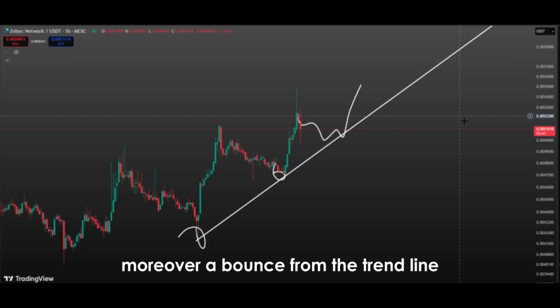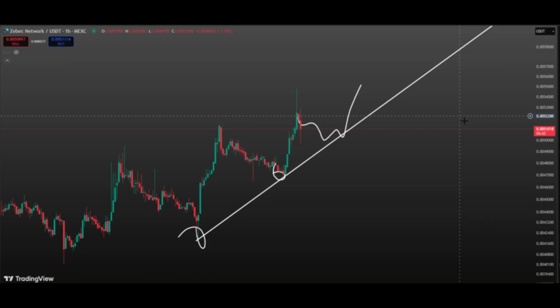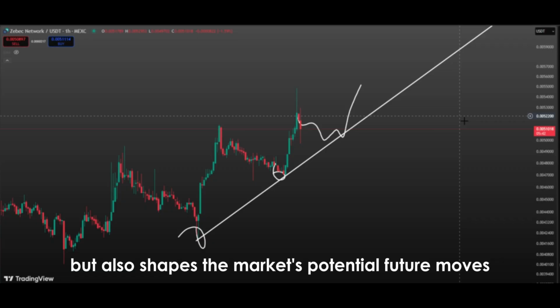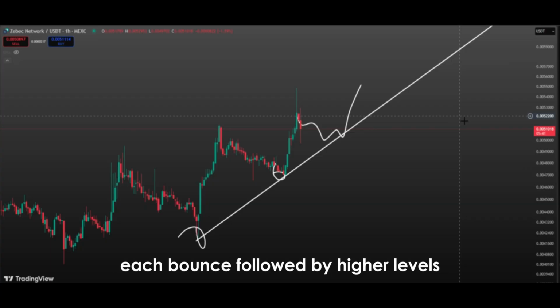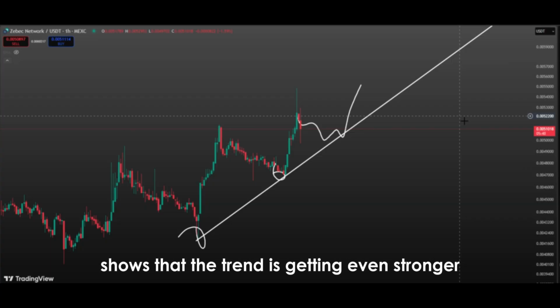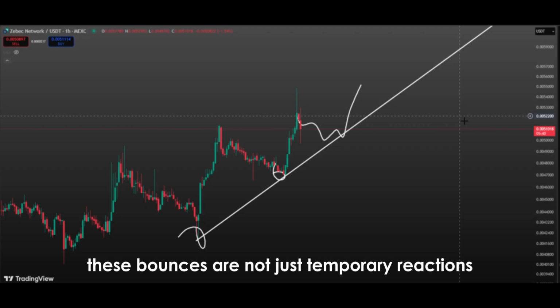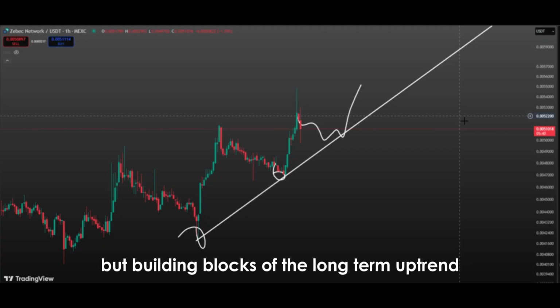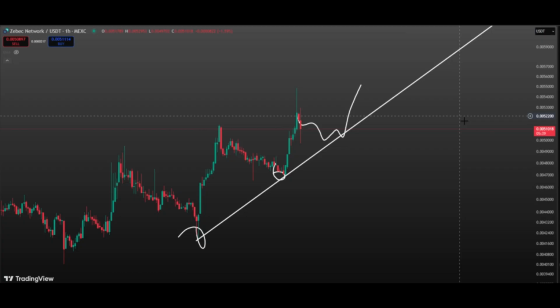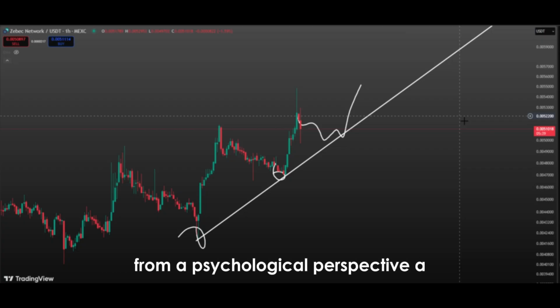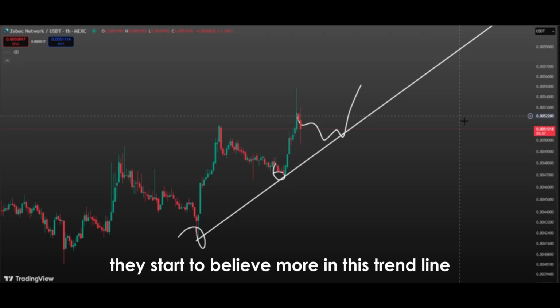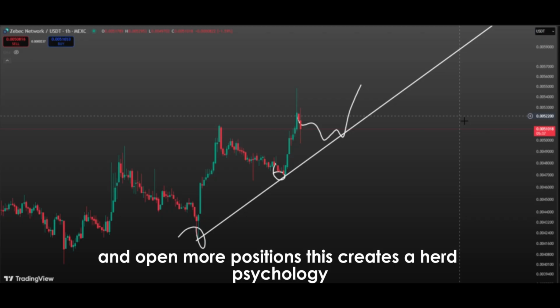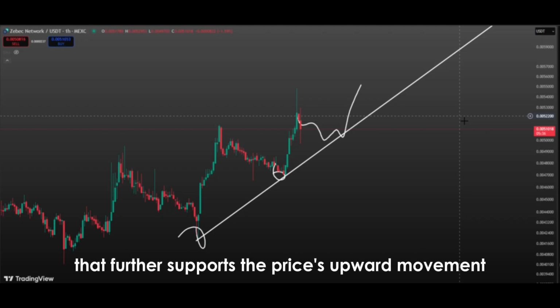Moreover, a bounce from the trend line doesn't just affect how investors view the market, but also shapes the market's potential future moves. Because after such a bounce, the price usually tends to form a new high. Each bounce followed by higher levels shows that the trend is getting even stronger. Therefore, these bounces are not just temporary reactions, but building blocks of the long-term uptrend. From a psychological perspective, a bounce from the trend line reinforces investors' confidence. As they see the price rise after every touch, they start to believe more in this trend line and open more positions. This creates a herd psychology that further supports the price's upward movement.